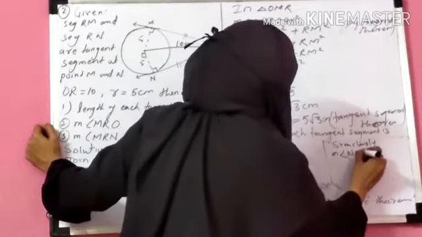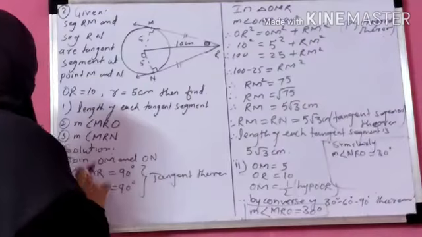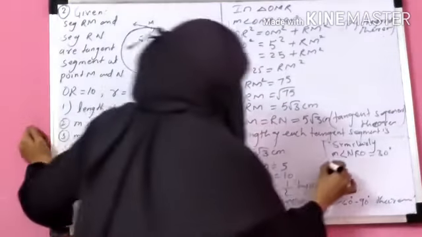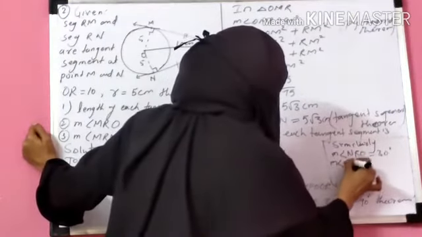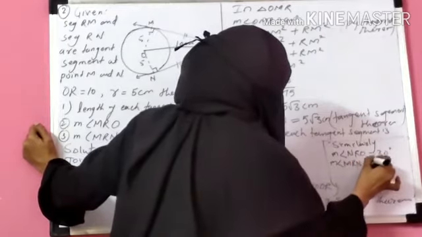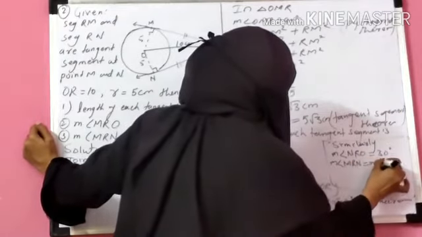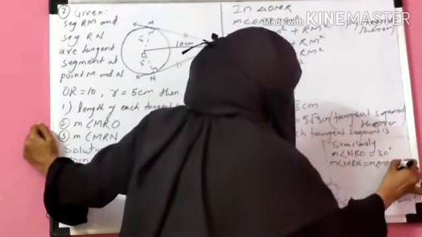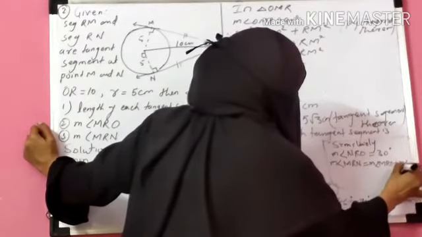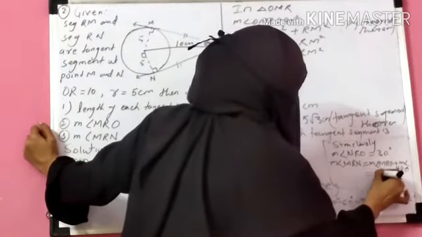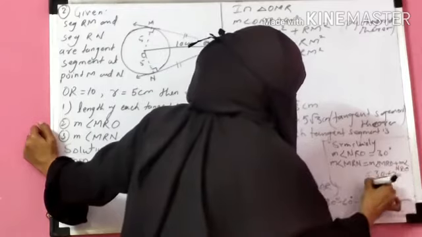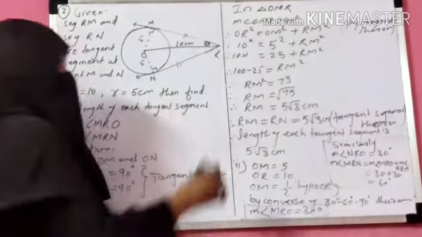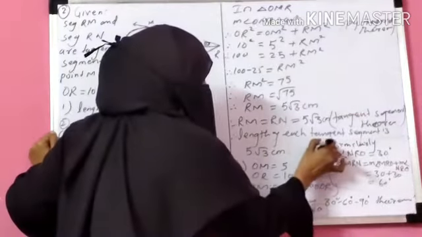So therefore measure of angle MRN is nothing but measure of angle MRO plus measure of angle NRO. That means 30 plus 30, 60 degree. Got it? This is your third question.